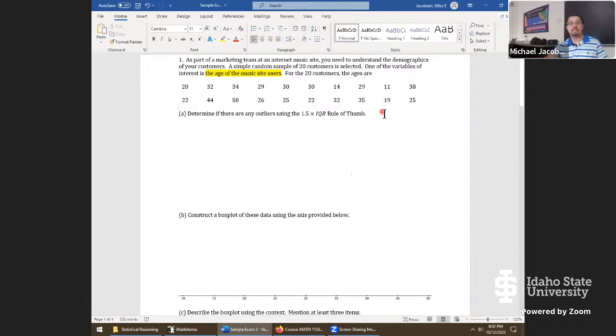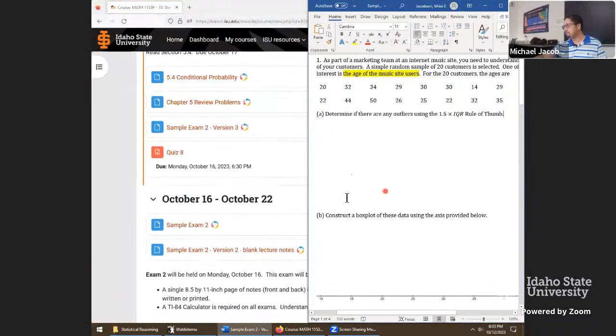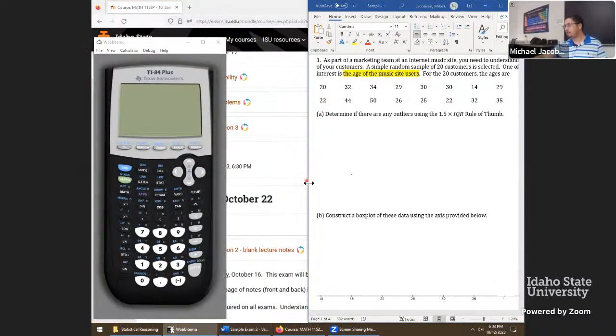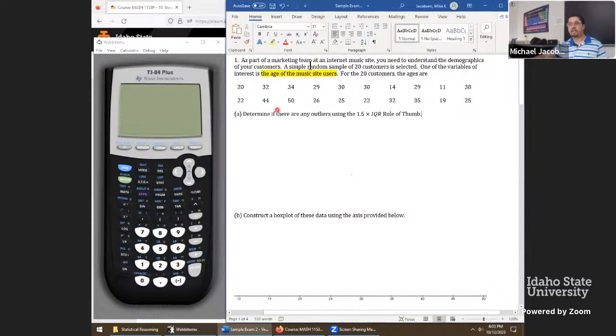The first thing we want to do to understand this demographic is see what the typical values are, what the ranges are, what potential outliers could be. So first, let's find those outliers by the 1.5 IQR rule of thumb. To make this happen, we need to import all of the data into a calculator. I did that very first step just so that we can get through this phase and get going on a few more problems. On the calculator, I went to the stat button, I hit enter here and I have all my values. Let me know if you're getting different data. I might have mistyped one of those.